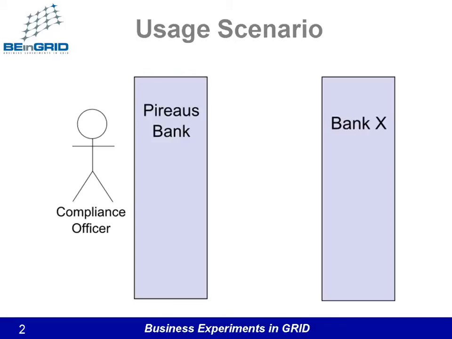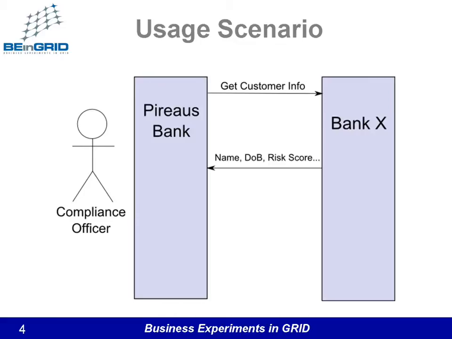The compliance officer sends a request to Bank X, asking for information on the suspicious customer using a unique identifier such as the customer's tax number. Bank X then responds in one of two ways. Bank X can return no information. This means that either Bank X has no information on that customer, or they fall beneath a commonly agreed risk threshold. This threshold stops banks from using Among to retrieve details unrelated to AML reasons.